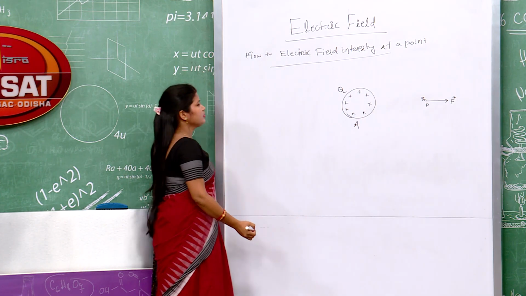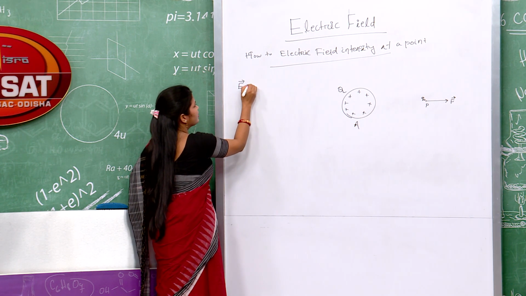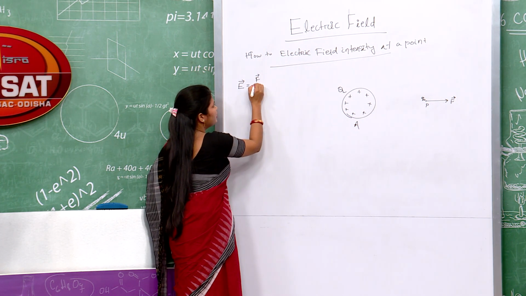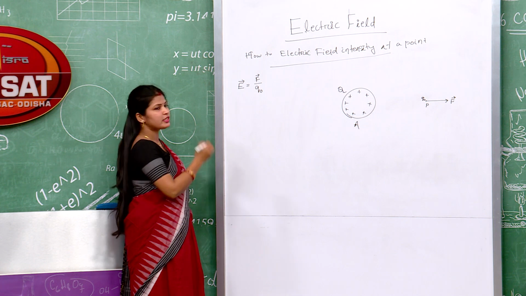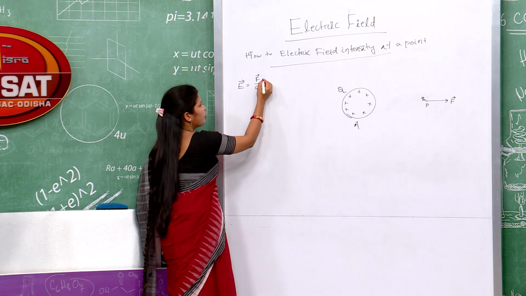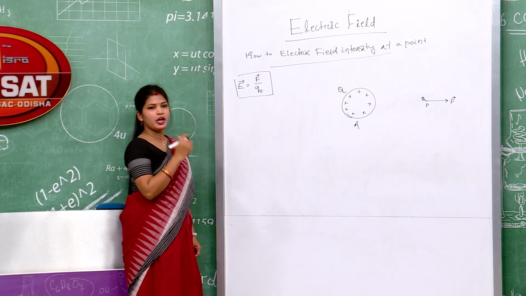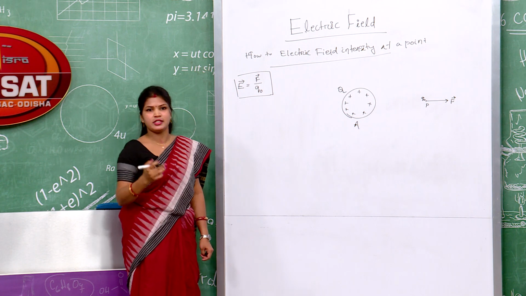Okay. So, we can define electric field as force upon unit test charge. So, students, you should not be confused between unit charge and unit test charge.